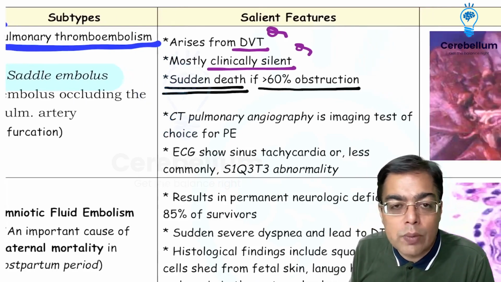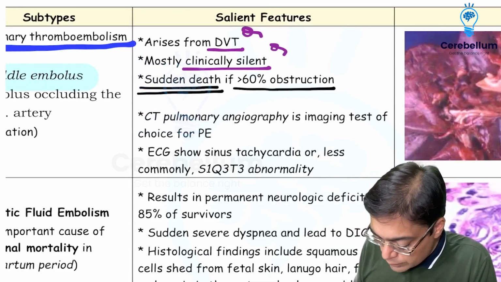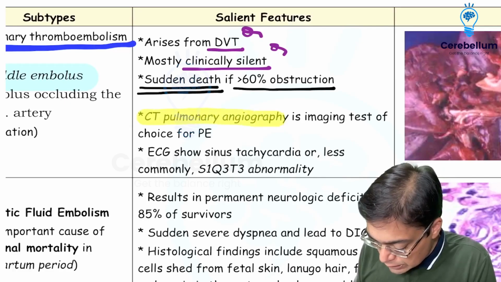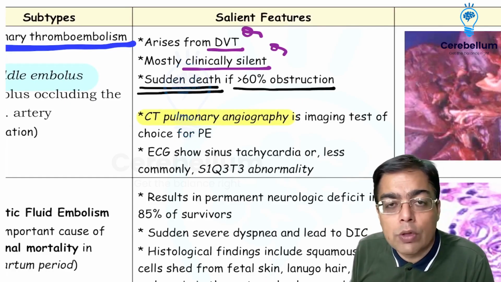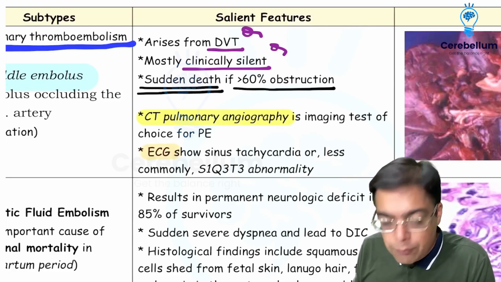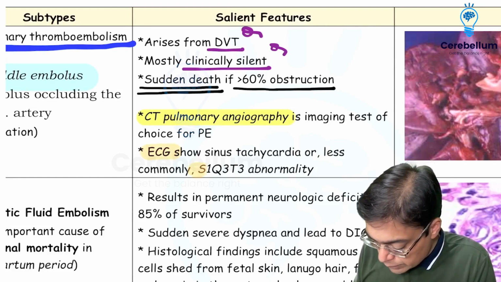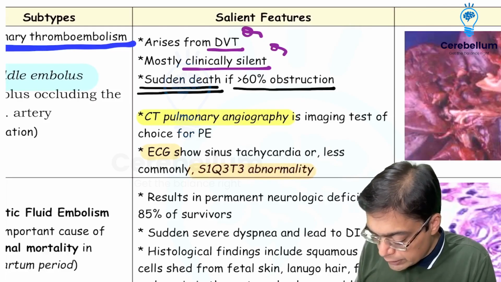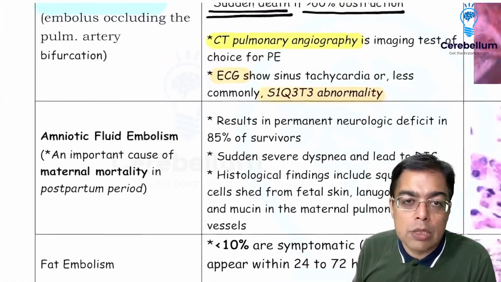What exactly can be the investigation can be part of a clinical history based question, which is going to be answered by you in the exam as one of the preferred investigations is CT pulmonary angiography. And one of the classical findings that they would give you in a medicine question would be what exactly is going to be the ECG finding of a patient suffering from pulmonary embolism. So that is either going to be sinus tachycardia, but a characteristic finding that is liked by the examiners for the MCQ exam is the S1Q3T3 abnormality. So that's an important thing that you need to remember so far as a pulmonary thromboembolism is concerned.